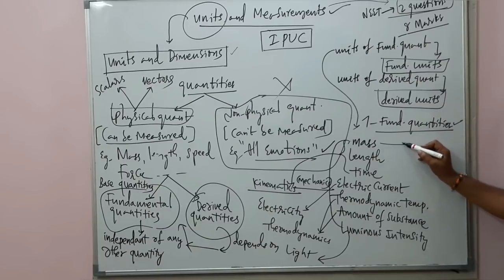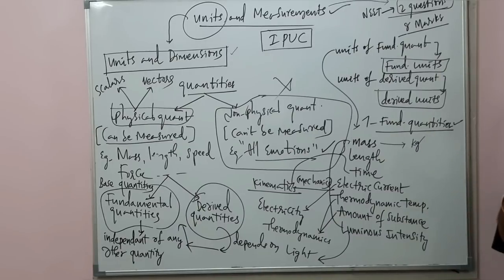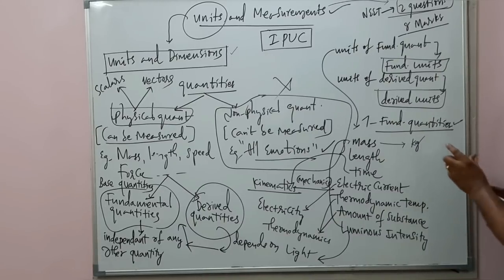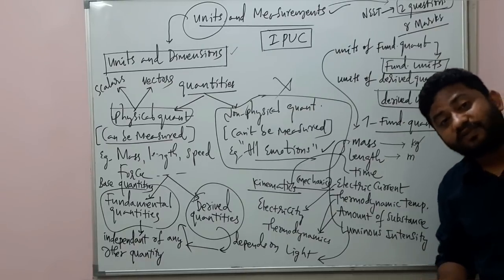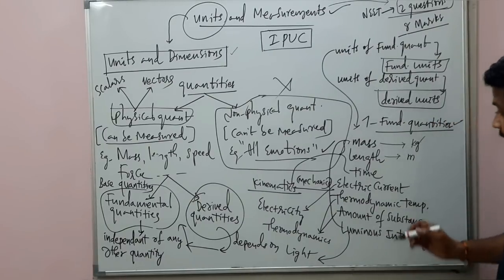Mass, its fundamental unit is kilogram. About units we'll be discussing later. I'm just writing the symbol. The fundamental unit of mass is kilogram because it's a fundamental quantity. Length, it's meter. I'm writing the units because you're not studying physics for the first time in your life, right?